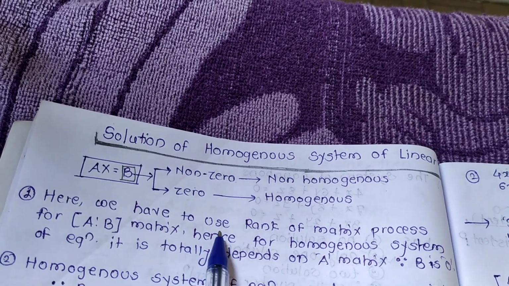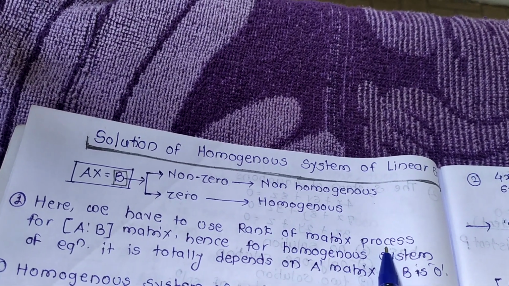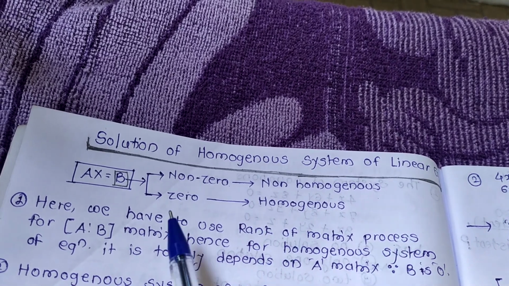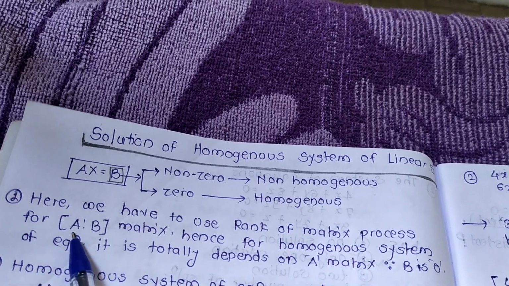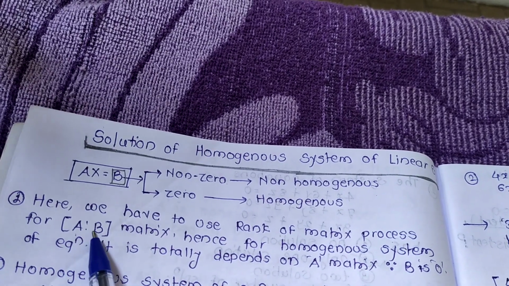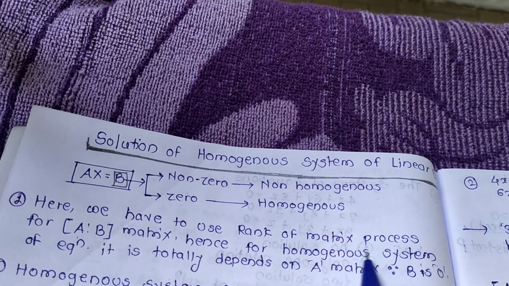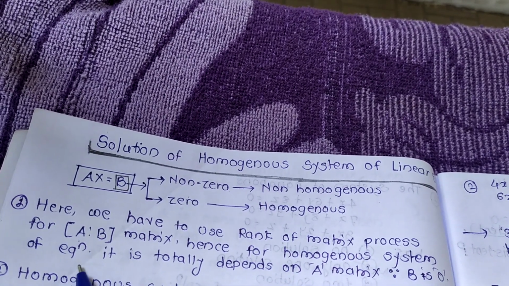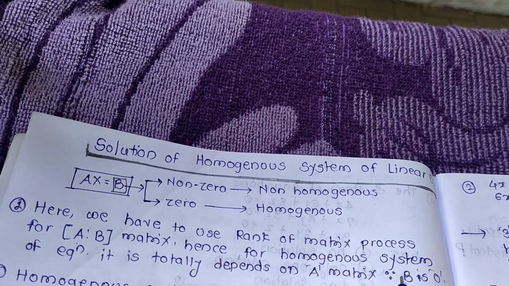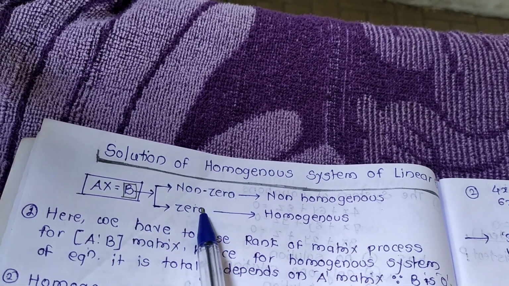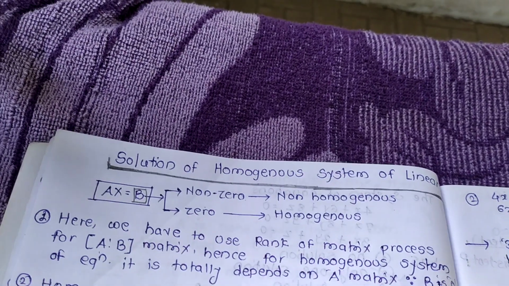Here we have to use the rank of a matrix process. For the solution, we use the rank of a matrix process for the augmented matrix [A|B]. Hence, for a homogeneous system, it totally depends on matrix A because in a homogeneous system B matrix is 0.